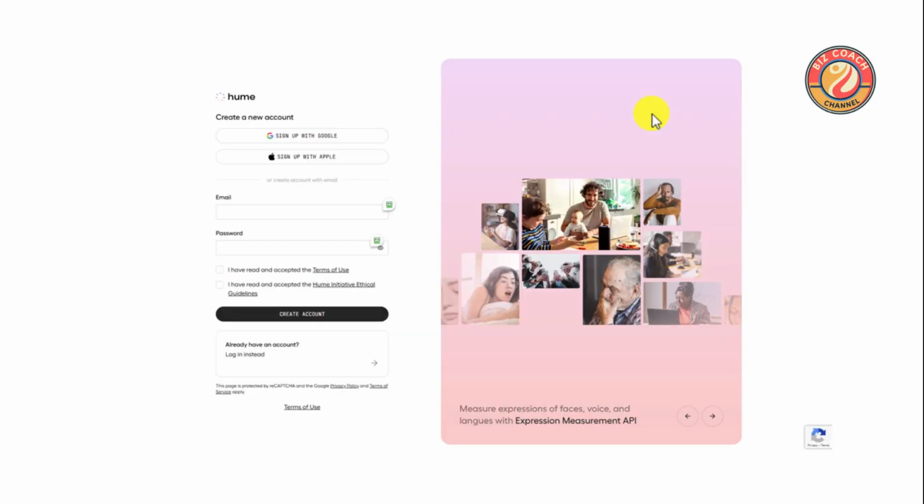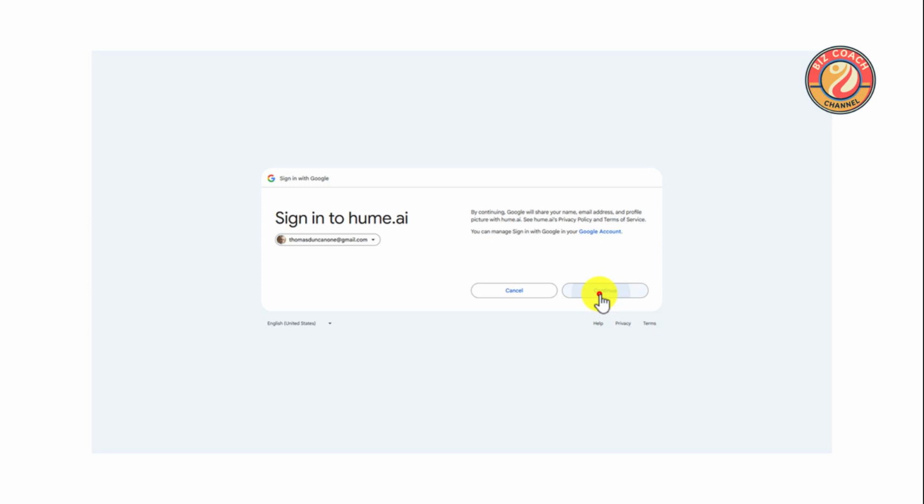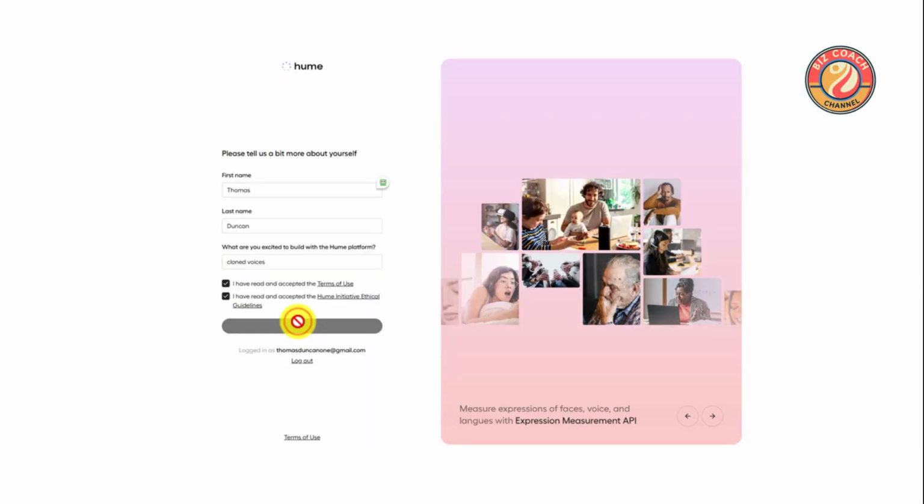Creating a new account is simple and quick. Join us to measure expressions of face, voice, and language with our cutting-edge API. Signing in is seamless with Hume AI. Connect with your Google account and dive into the world of emotional measurement. Help us personalize your experience by sharing a bit about yourself. Your journey with Hume AI begins here.